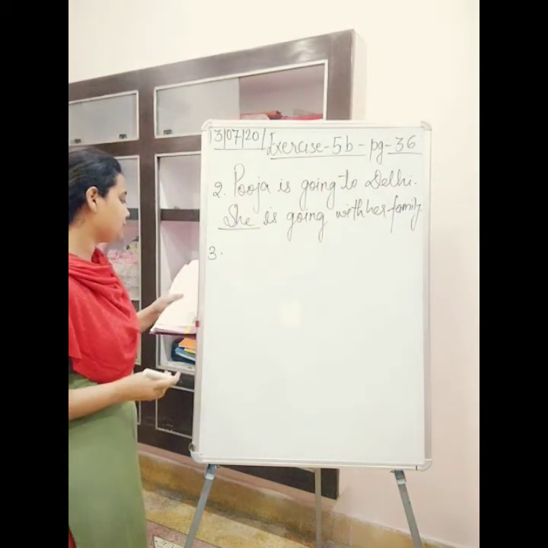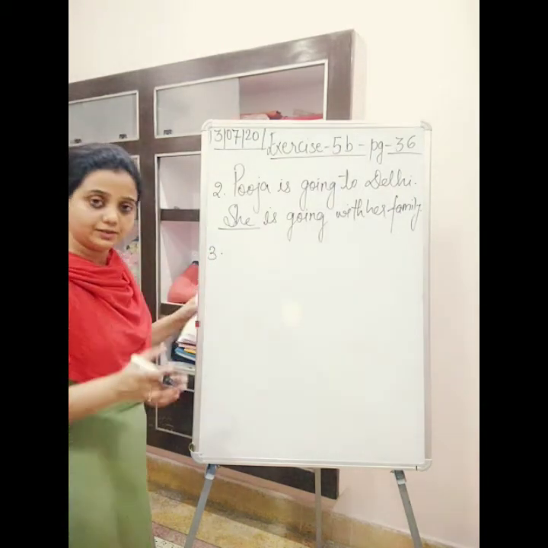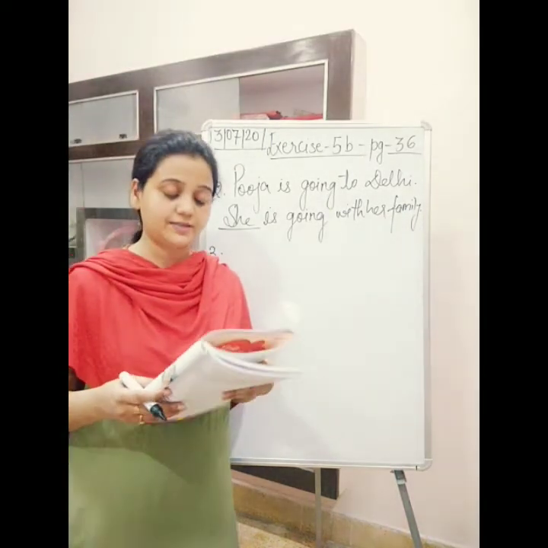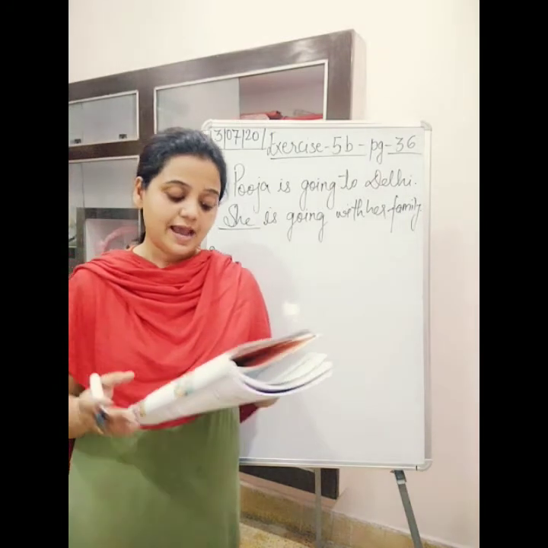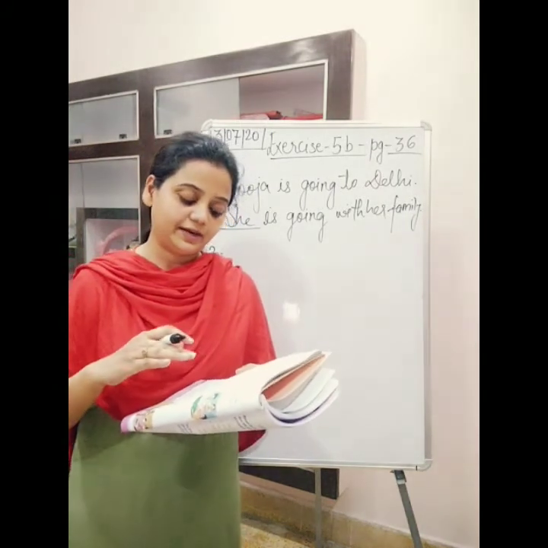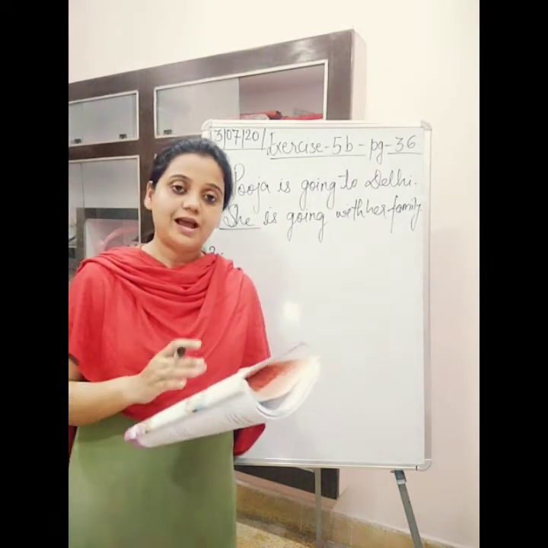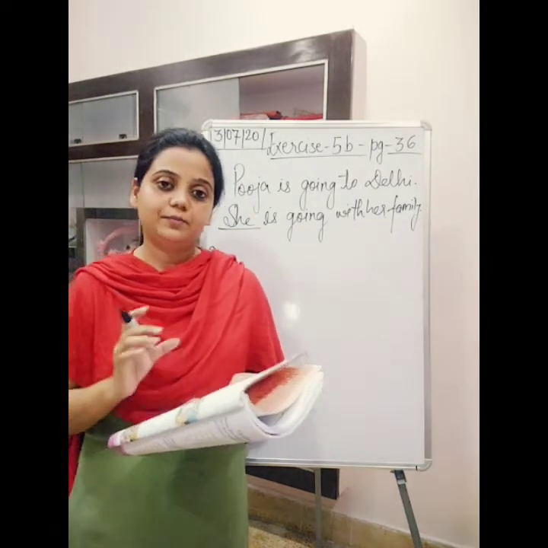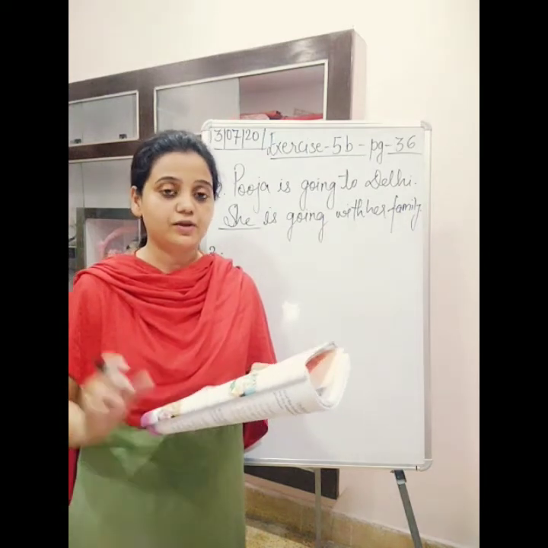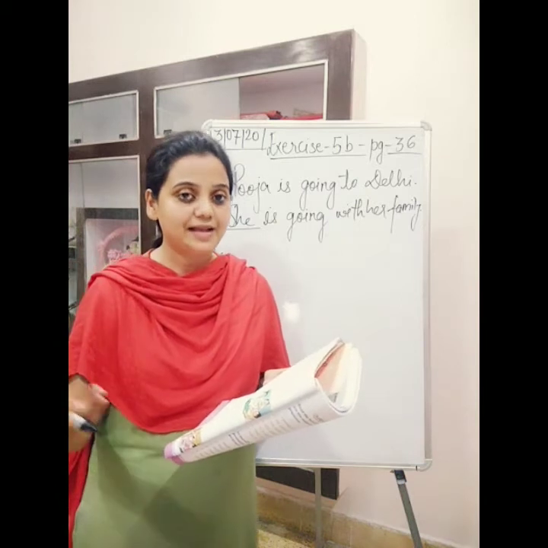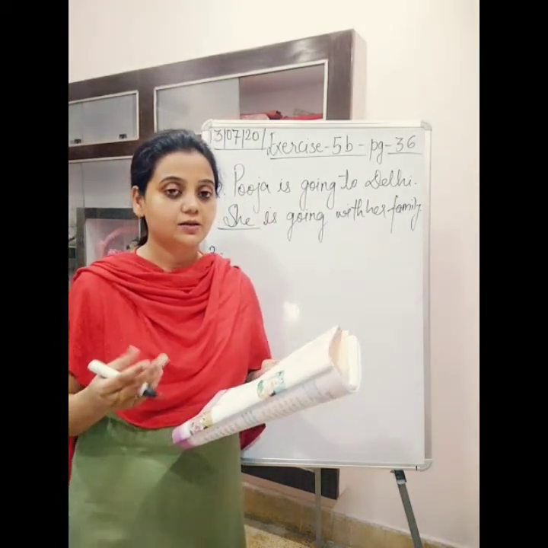Then, Ravi and Raju are brothers. Ravi and Raju are good students. Now here it says that Ravi and Raju are brothers, and again it is repeated that Ravi and Raju are good students. So we have to write the pronoun for Ravi and Raju. As we have two nouns together, when we replace them, we'll write they.